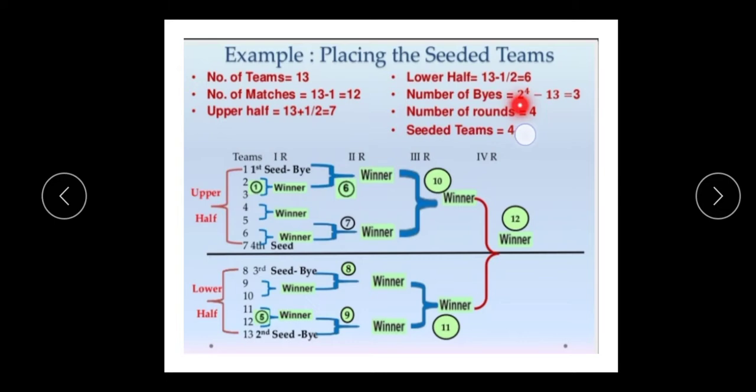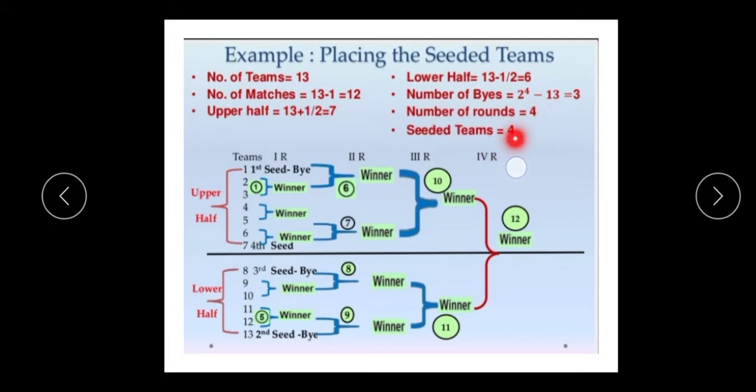Then the number of byes. Powers of 2 decide the number of byes: 2 into 2 into 2 into 2. 2 twos are 4, 4 twos are 8, 8 twos are 16. The power of 2 just above the number of teams is 16, so 16 minus 13 gives the result 3 byes. The number of rounds is 4, because 2 to the power 4 is 16. Due to that reason, the number of rounds is 4.